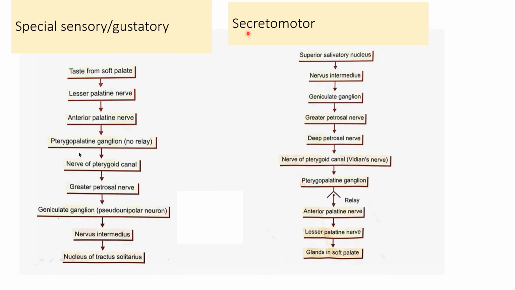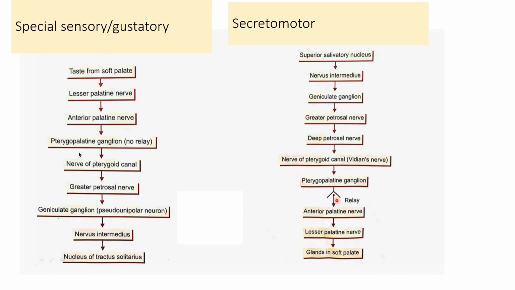If we have to talk about the secretomotor pathway, secretomotor pathway is for the palatine glands. These are the mucus secreting glands present in the soft palate. So the fibers will start from the superior salivatory nucleus. Then the nervus intermedius component of the facial nerve, geniculate ganglion, greater petrosal nerve, then deep petrosal nerve. Then it will reach up to the nerve of pterygoid canal, then reach up to the pterygopalatine ganglion, which is present in the pterygopalatine fossa.